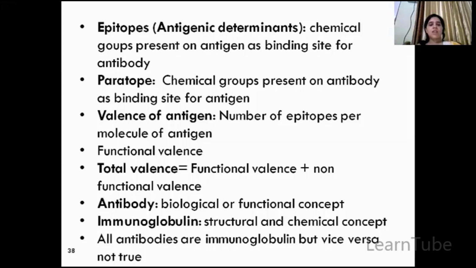Non-functional valency means there are some epitopes which are hidden on the surface of the antigen and are not available for binding. They are just present over it, but not available for binding. Those are known as non-functional valency. Antibody, now what is an antibody? It is a biological or functional concept, whereas immunoglobulin is a structural and chemical concept. So all antibodies are immunoglobulins, but vice versa is not true.